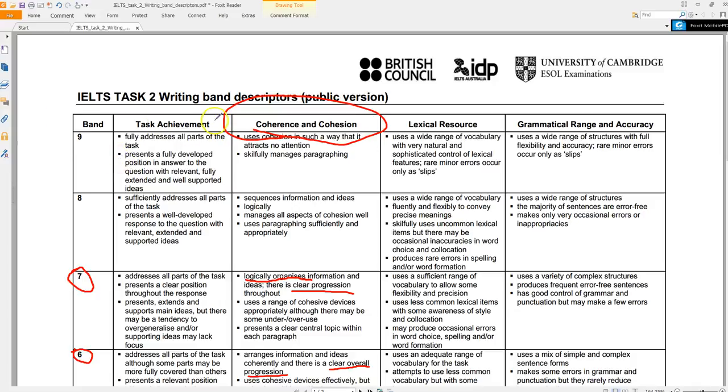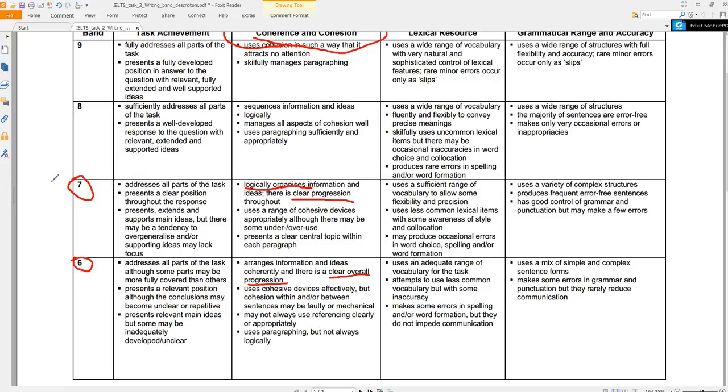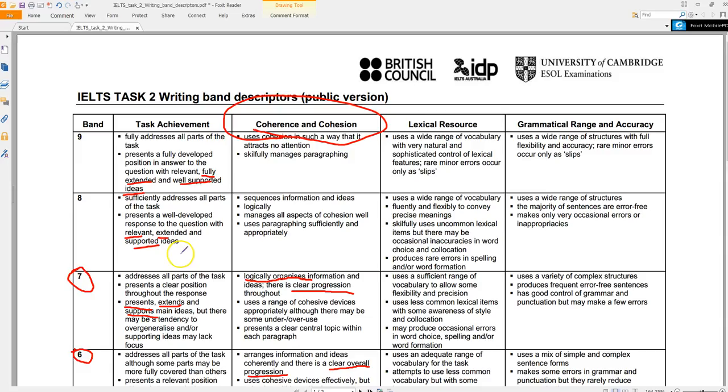Now, for the task achievement criteria, I've explained this in other videos. Sorry, you have to have fully extended, well-supported ideas. So it's about the quality of your ideas. So main idea, give a reason and an example. Present, extend, and support your main ideas.